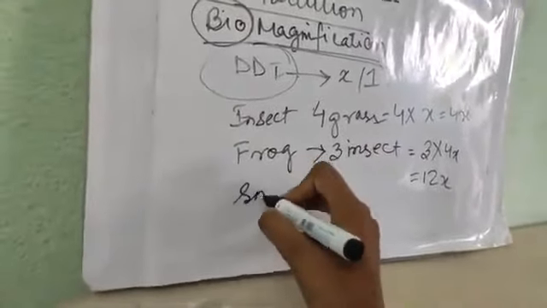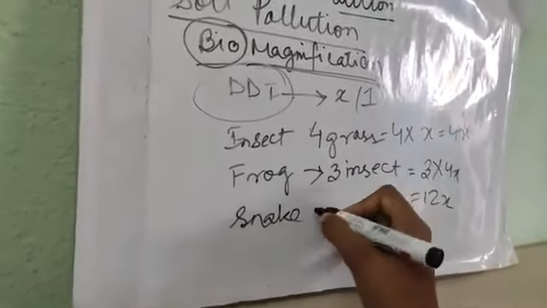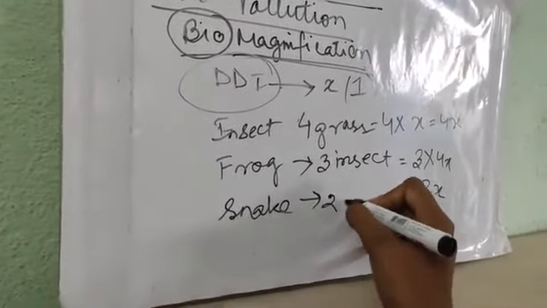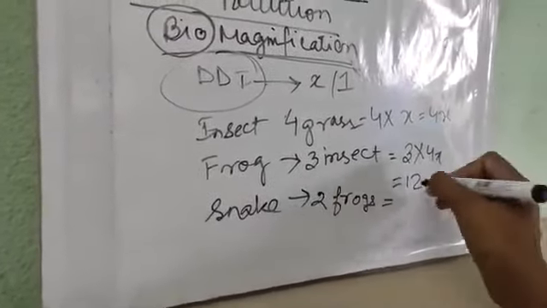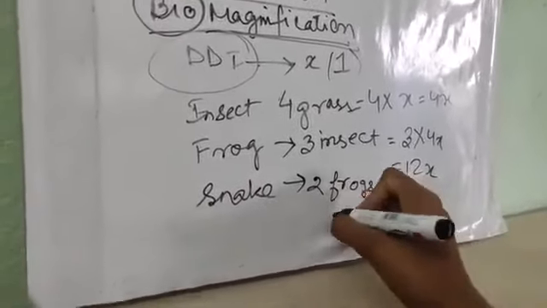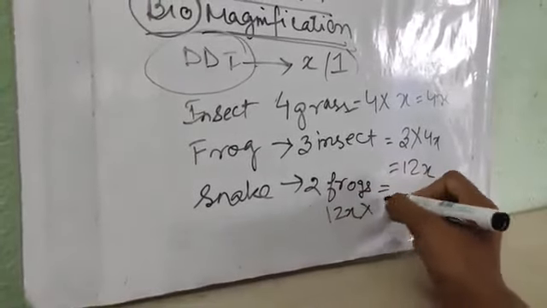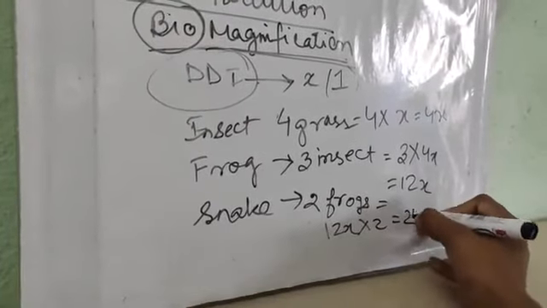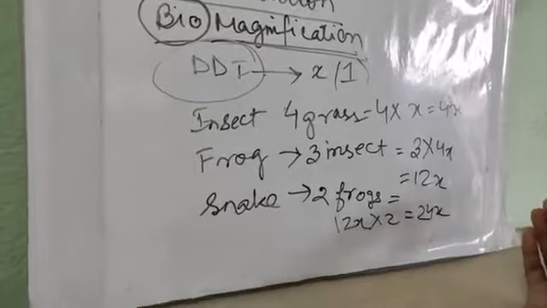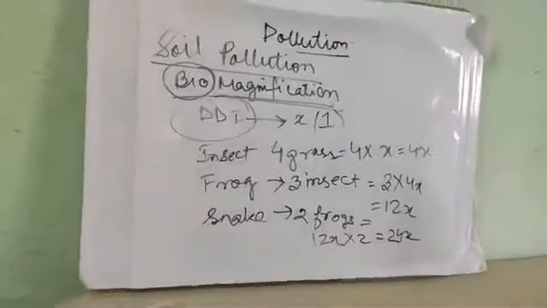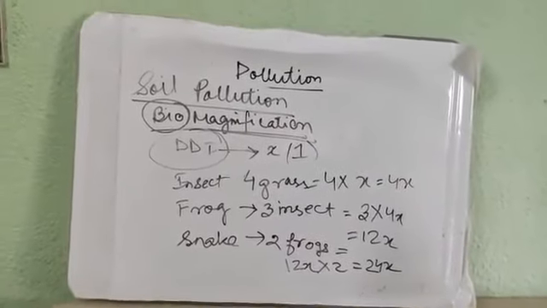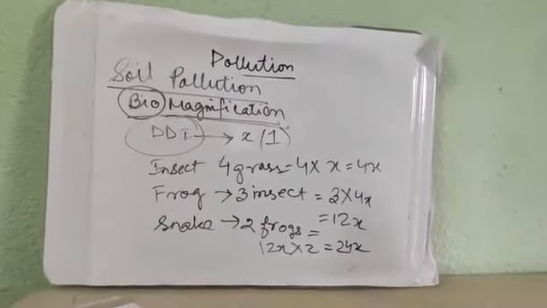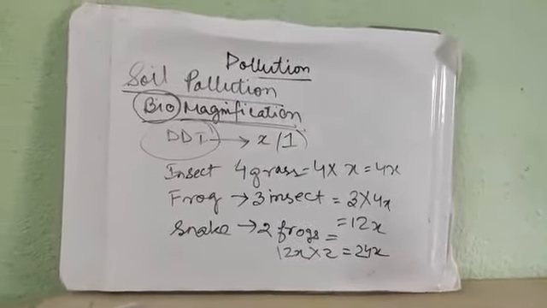Now coming to the snake. The snake will eat the frog. Suppose the snake is eating 2 frogs. One frog contains 12X, so 2 frogs will contain 12X into 2, that is 24X. In this way the level of toxicity increases at each trophic level. This is called biomagnification. Next we will go to noise pollution.